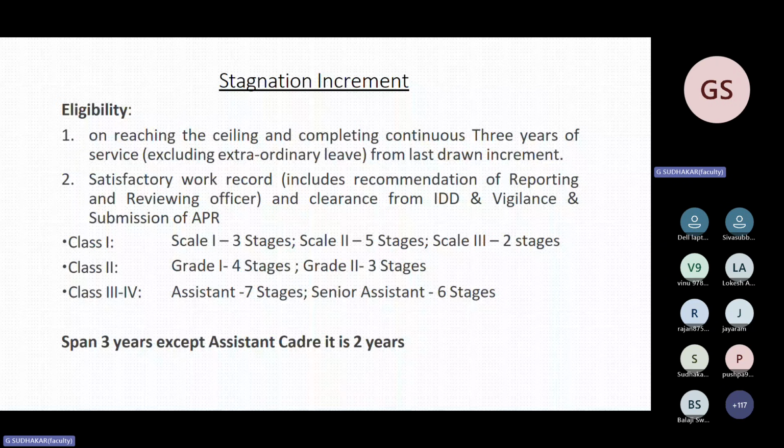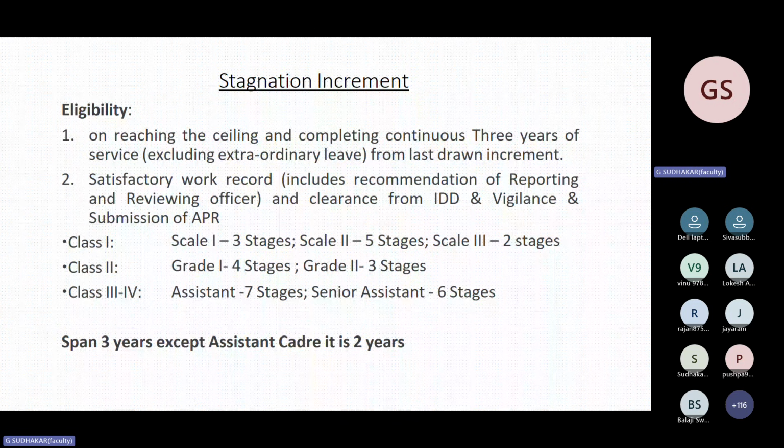This question has been asked, and the span of years: once in 3 years you will get the stagnation increment. For that, your work record should be clear, and the vigilance department has to give clearance to the concerned HR department. Then only you will get the stagnation increment. So FPA and stagnation are combined together. If you receive FPA, after 2 years you will get the stagnation increment. In case of assistants, if they reach FPA, after 1 year they will get the stagnation increment.